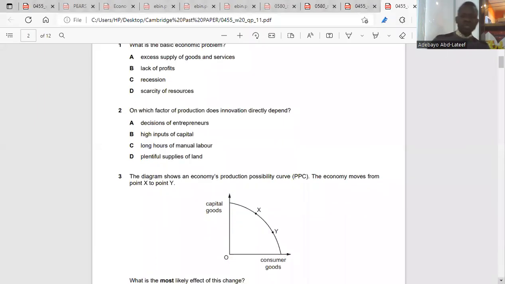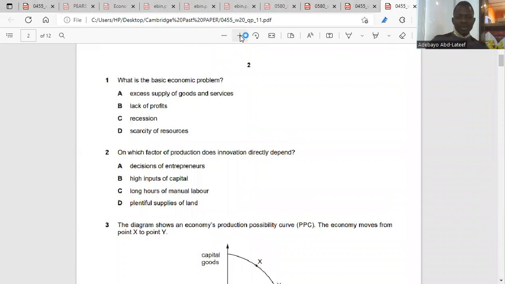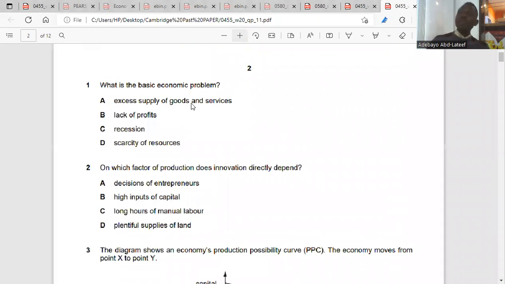Now, the first question says, what is the basic economic problem? What is the basic economic problem? Excess. Talked about excess supply before. Excess means surplus.